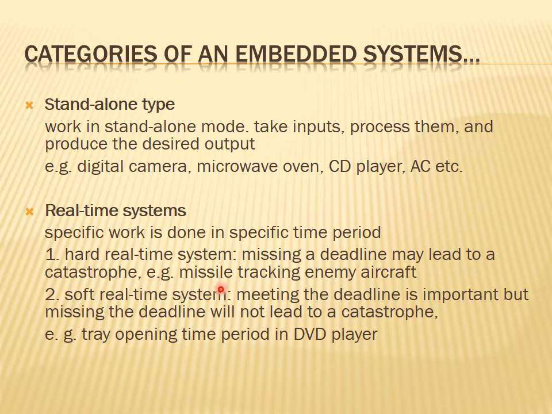Okay, an example is a missile tracking an enemy's aircraft. The missile has to attack the aircraft within a specific time period. That is the requirement. If it misses the target and lands at some other place, then it may damage the society or that particular area, and it may create havoc in that area. Something hazardous will happen.